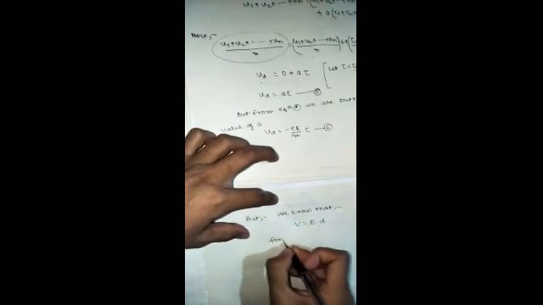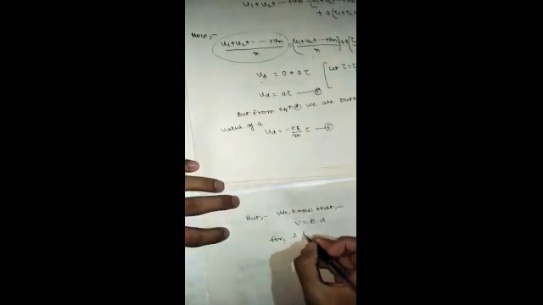For length l of the conductor, V is equal to El, so that E can be written as V upon l. Equation number 7.